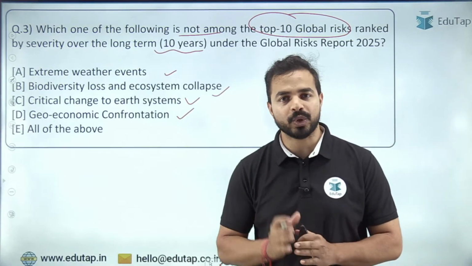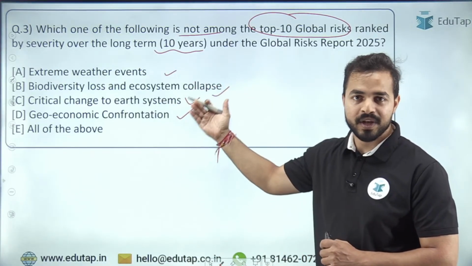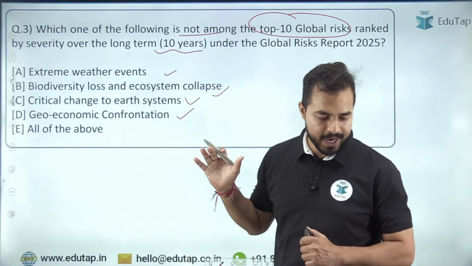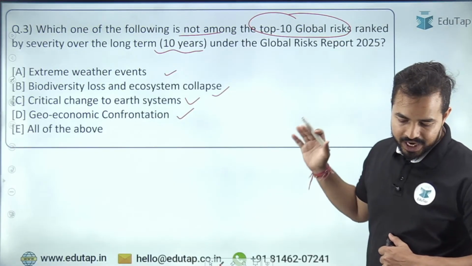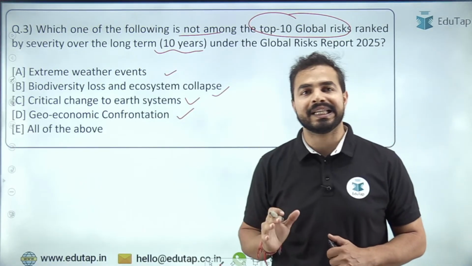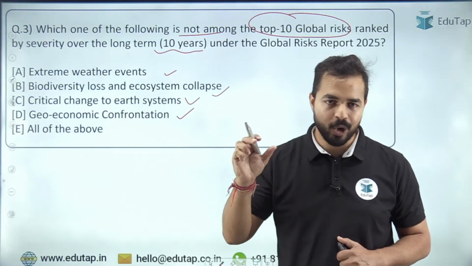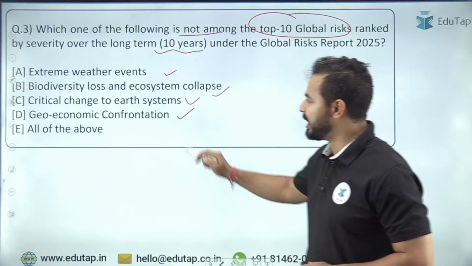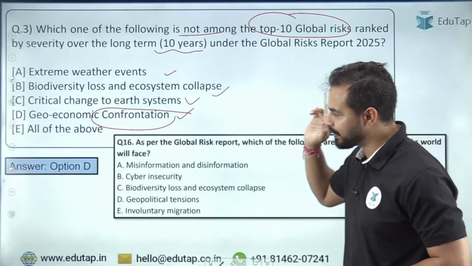अब यहां पर हम देखें तो कीवर्ड्स में आपके पास पूरे के पूरे ऑप्शन में रिस्क का नाम दिया गया है, तो यहां पर कोई शॉर्टकट नहीं चलेगा, हमें पूरा इसको कवर करना पड़ेगा. ठीक है. So what is the right answer here? I can see in the chat box people are going with option D, that is geo-economic confrontation. And can we lock this answer? So yes, option D. So let's try to lock this answer, that is geo-economic confrontation, and that is absolutely right.